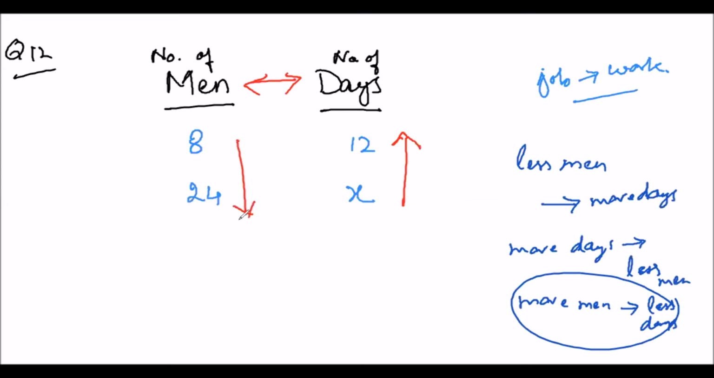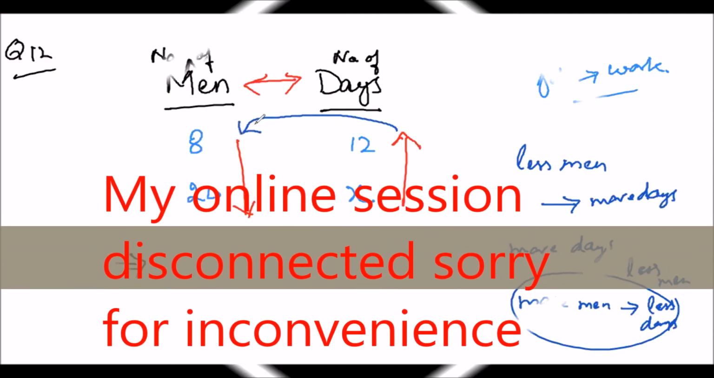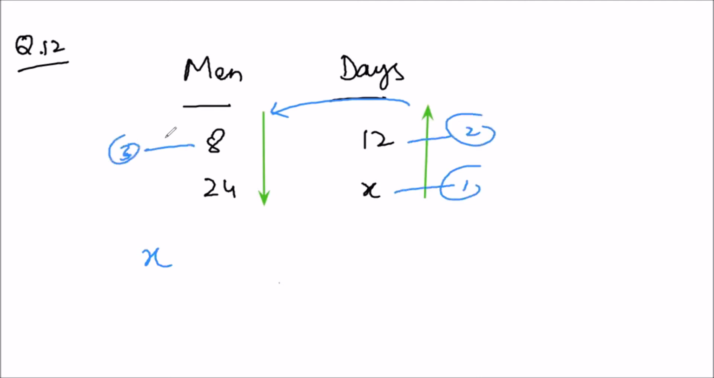But the method to solve these types of question is same. You will move with arrow with head to tail. Head to tail rule. I was telling that you use head to tail rule. So first of all, write X. First write X, then 12, then 8, and then 24.